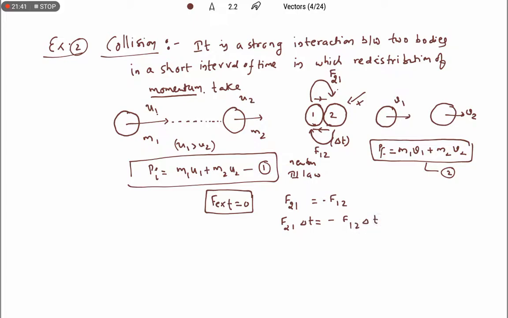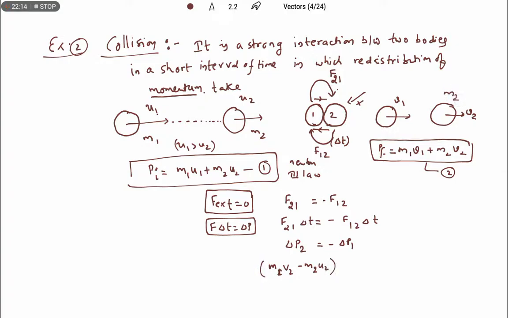So let us multiply this on both sides by time. We know that F into delta t gives the change in momentum. So this is the change in momentum of object 2, and this is the change in momentum of object 1. Delta p2, how can we write? m2 v2 minus m2 u2, final momentum minus initial momentum.